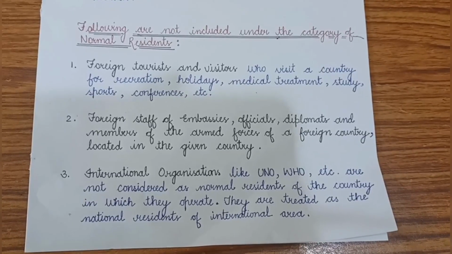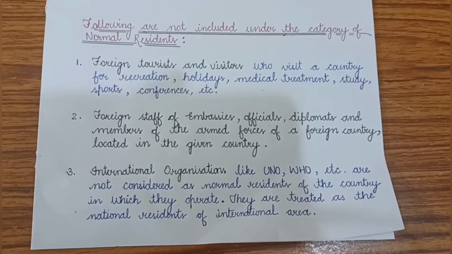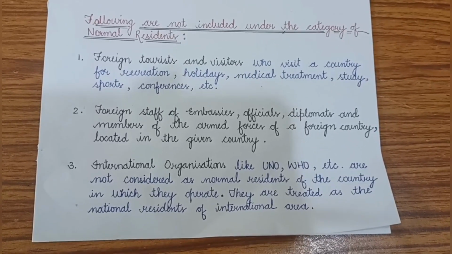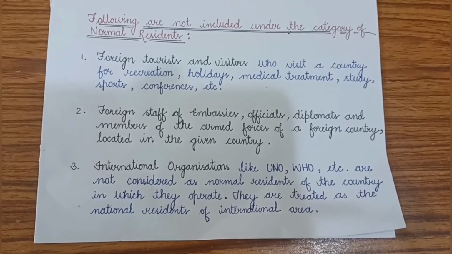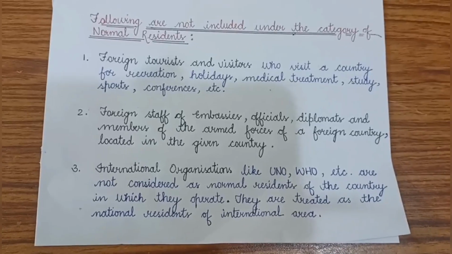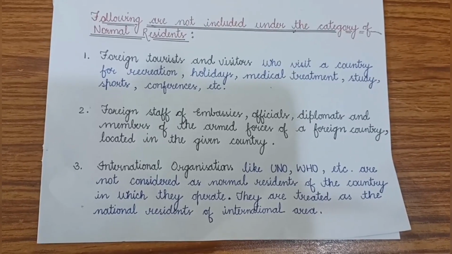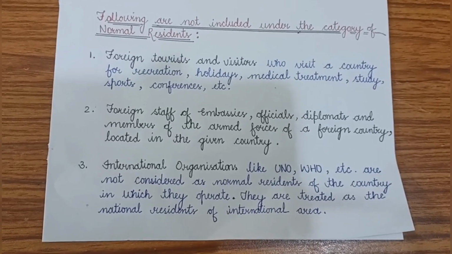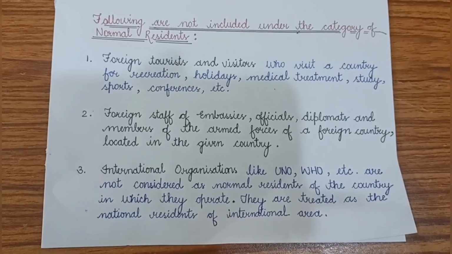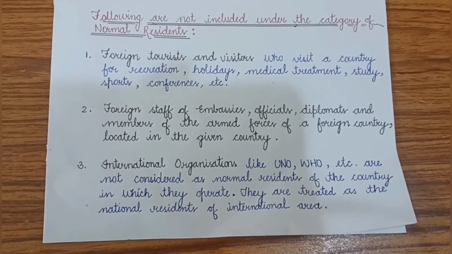The third point is international organization. Like I have said earlier, organization can be normal resident, but here international organizations like UNO, WHO can't be normal resident of that particular country in which they operate. For example, if WHO is operating in India, then WHO is not considered as a normal resident of India.